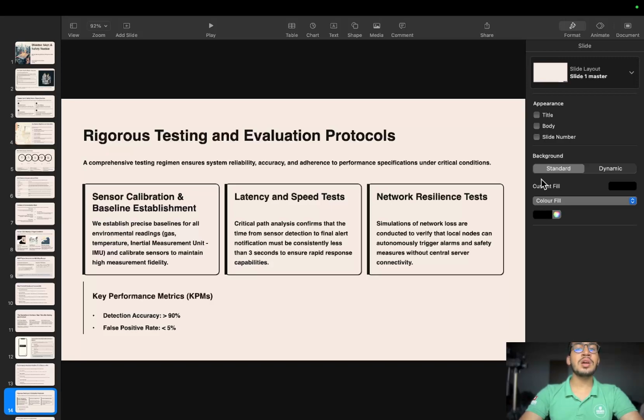Now testing and evaluation protocols. So now this is the important part. For the gas sensor, I let it warm up for 24 to 48 hours and logged baseline values. I calculated the mean and standard deviation and set warning and action thresholds related to the baseline. For the ultrasonic sensor, I measured several known distances and created a sample mapping table. For the IMU, I did a set of tap tests to find a threshold that picks up significant shakes but ignores normal bumps. I will include these logs in the final report.